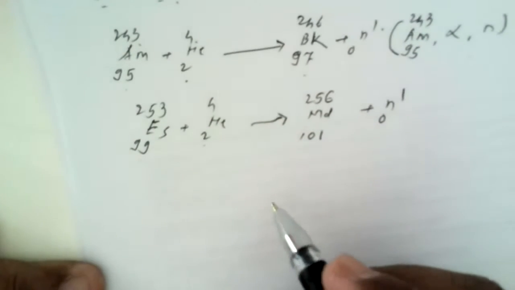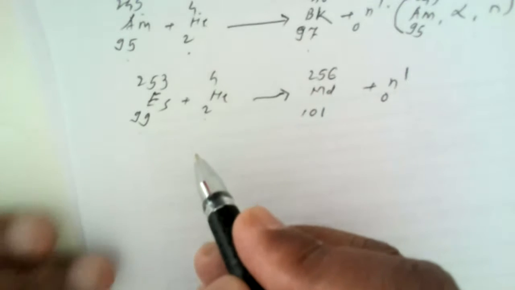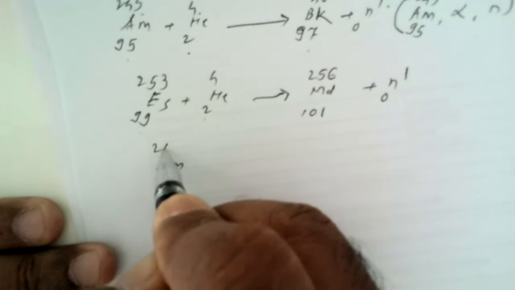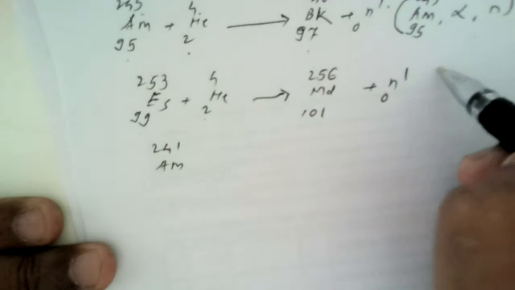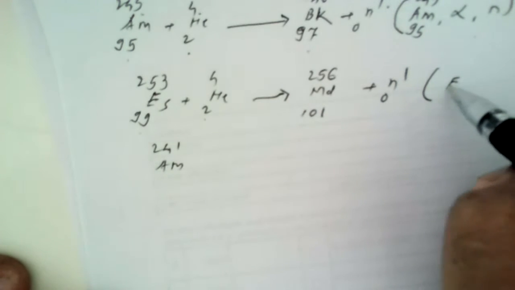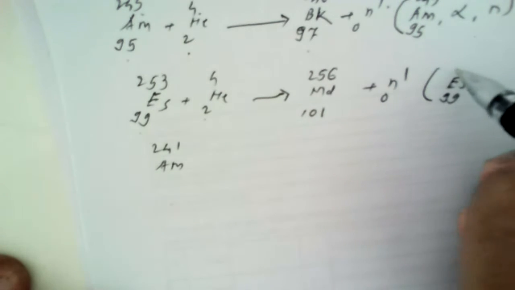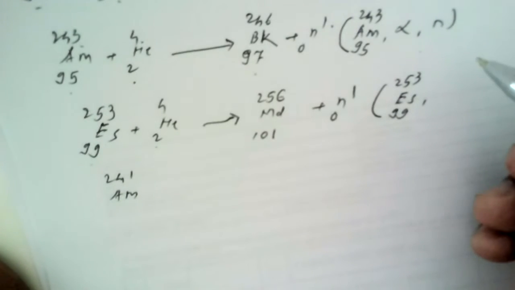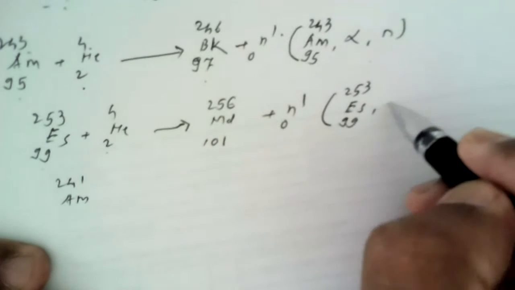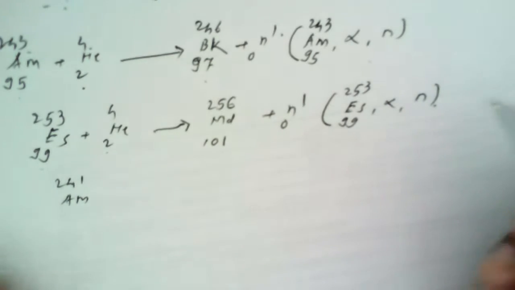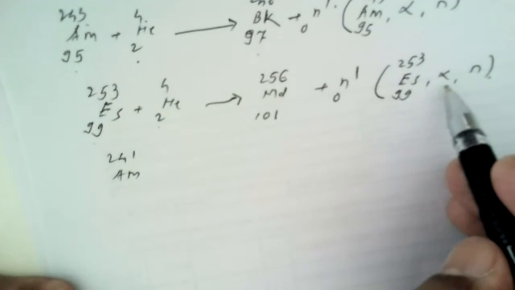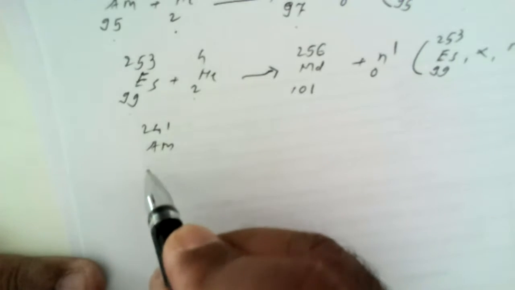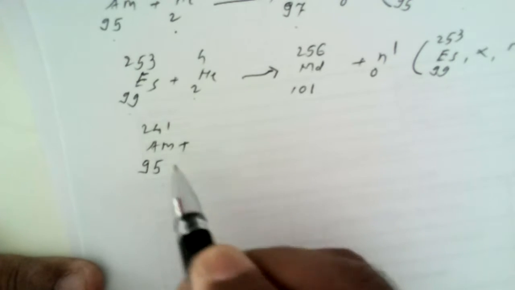The answer is correct. Now, another example can also be given here. Americium, another isotope may be given here. Here, how can we write this reaction? Einsteinium 99, you have to write side by side, so you will get practice. How can we write it? The alpha particles and a neutron is ejected. So einsteinium, alpha, n.